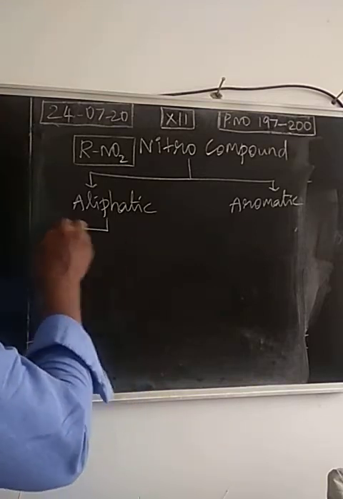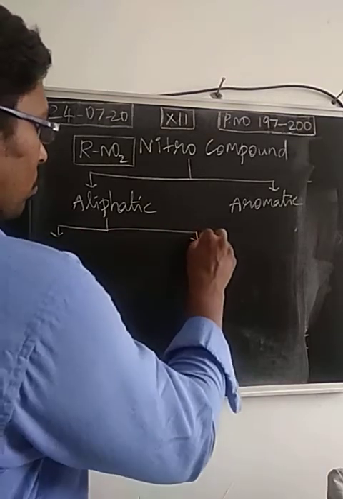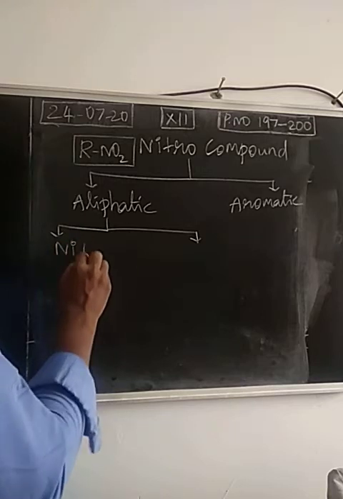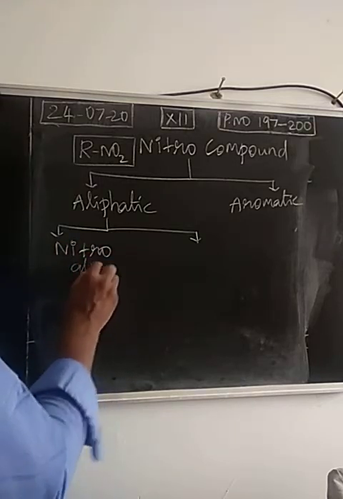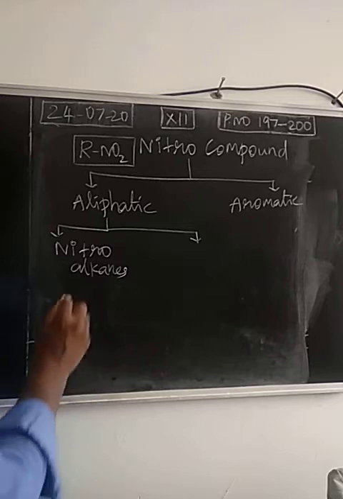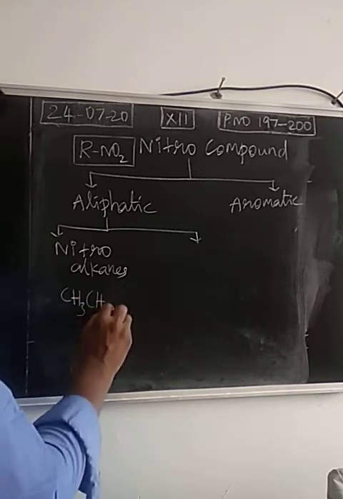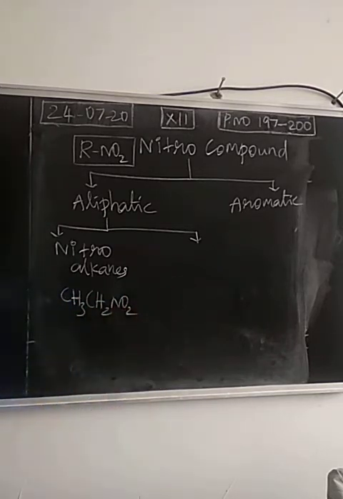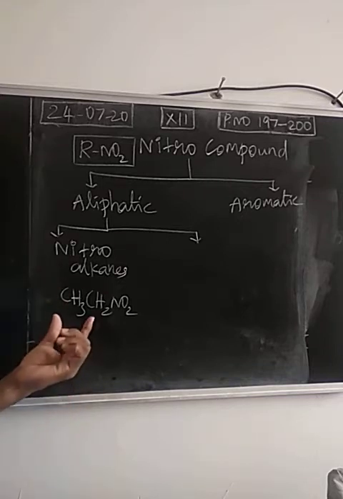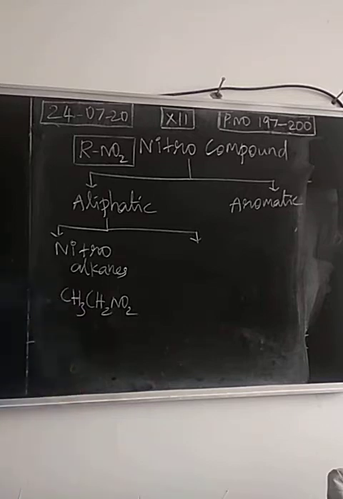Aliphatic nitro compounds are of two types. This is called nitroalkanes. Example, CH3CH2NO2. So R is an ethyl group, the aliphatic ethyl group is present. This is a nitroalkane; generally this homologous series is called nitroalkane. We have two carbon atoms, so this is called nitroethane. It's an example for nitroalkanes.